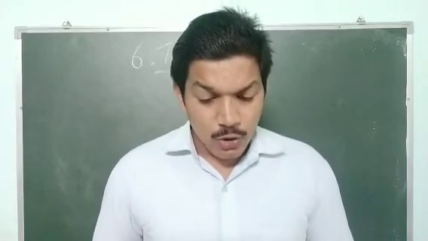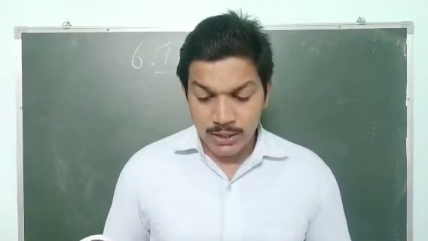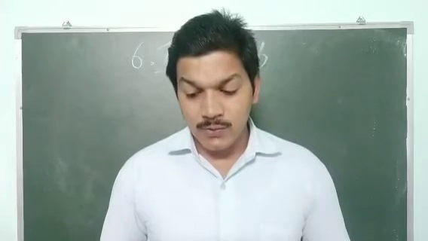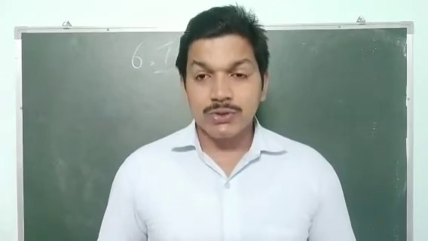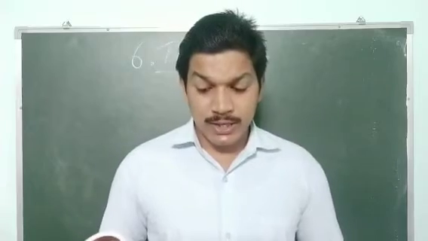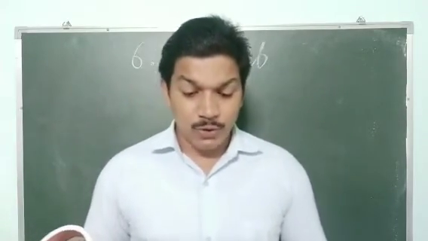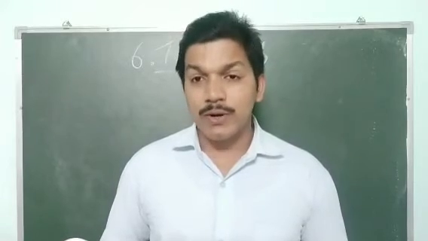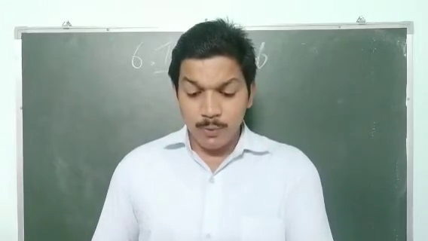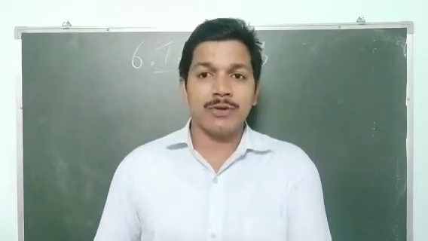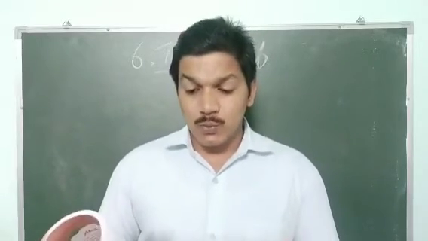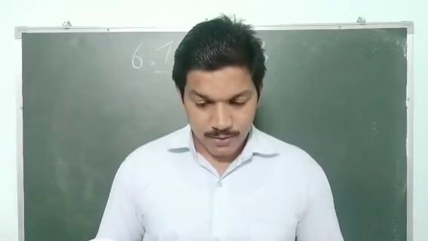Approached. Thomas began to say how sorry he was for raising his voice. To say sorry, the word is apologize. So Thomas began to apologize for raising his voice. The portion given in bold you have to remove, and instead of that this word has to be used.